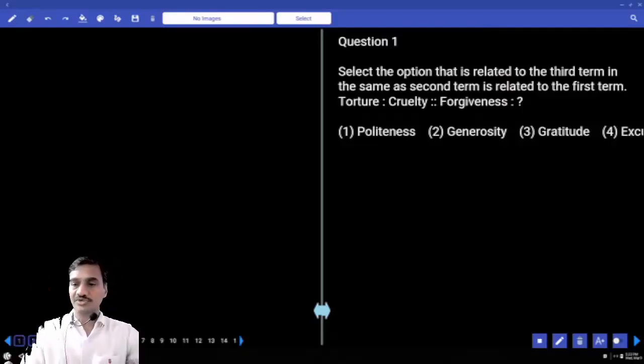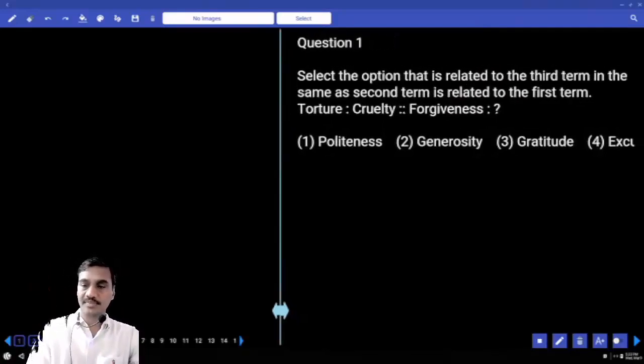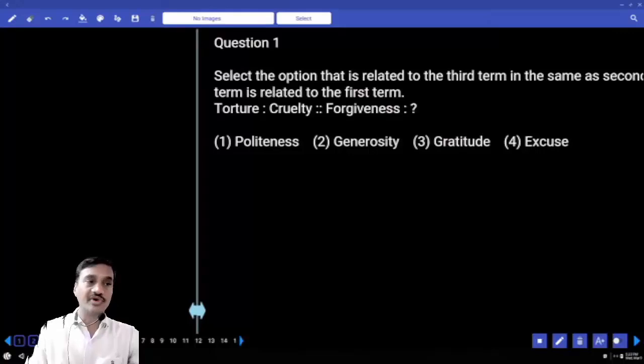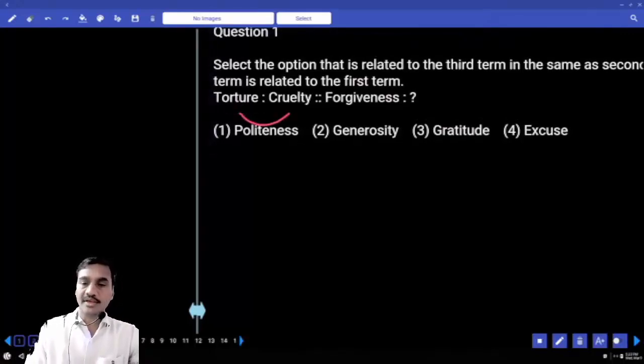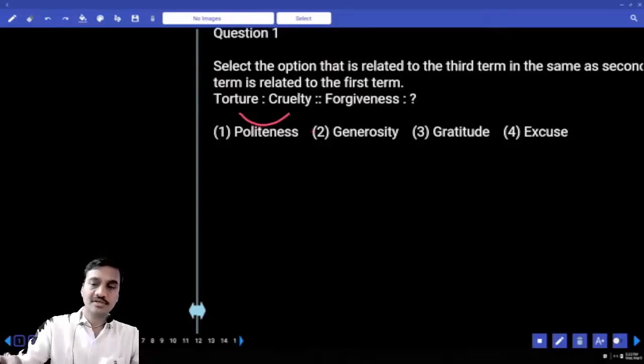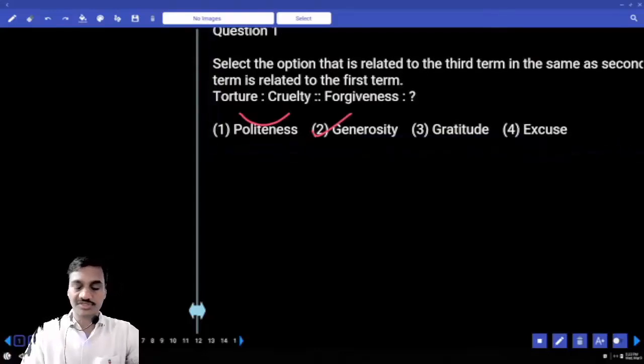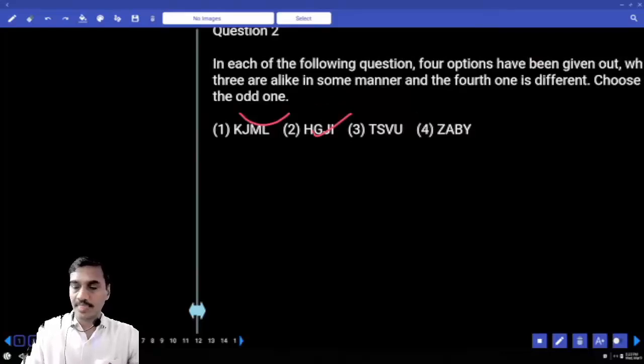Yes, tell me what is the answer to this one? Torture and cruelty. Now it comes under verbal analogies. Now these two are synonyms to each other. And in the same way, forgiveness and generosity means the same. That is choice 2, question number 1.